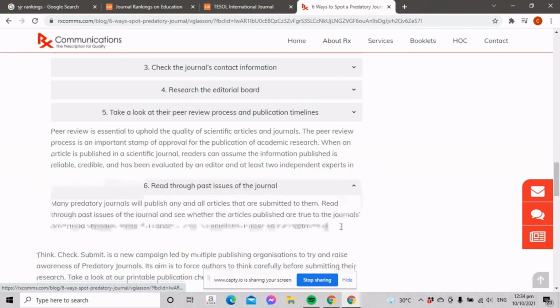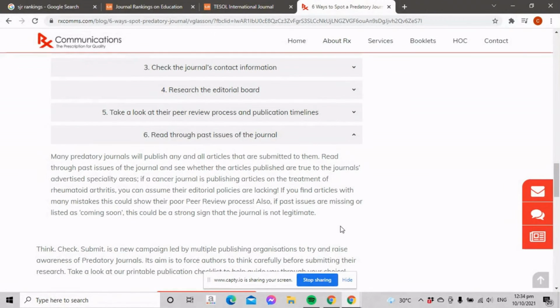Read through past issues of the journal. Many predatory journals will publish any and all articles that are submitted to them. Read through past issues of the journal and see whether the articles published are true to the journal's advertised specialty areas. If a cancer journal is publishing articles on the treatment of rheumatoid arthritis, you can assume their editorial processes are lacking. If you find articles with many mistakes, this could show their poor peer review process. Also, if past issues are missing or listed as coming soon, this could be a strong sign that the journal is not legitimate.